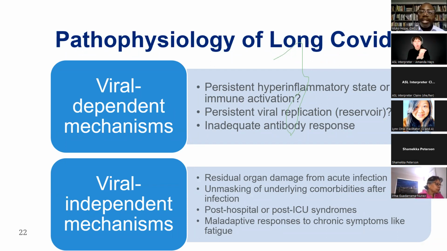And then there are the independent mechanisms from the virus, meaning that you get an illness and just the organ damage from the acute infection can lead to symptoms that may last for a while. Whether it be from you unmask underlying chronic conditions as a result of the treatment for the virus or as a result of just being ill from the virus, that can also happen.